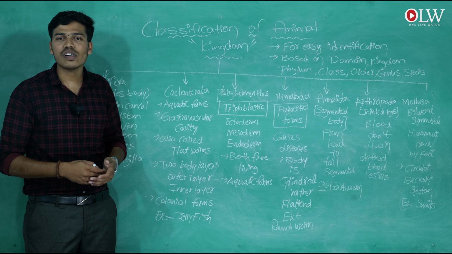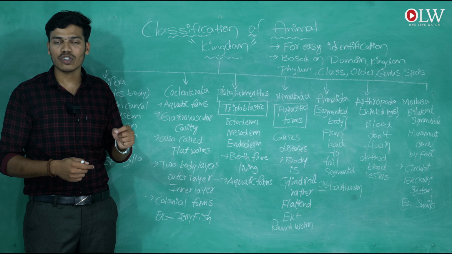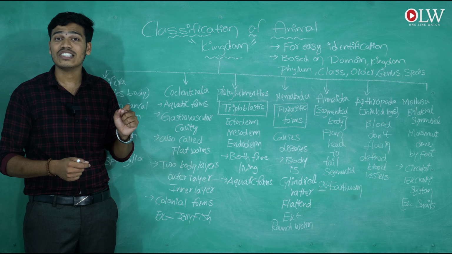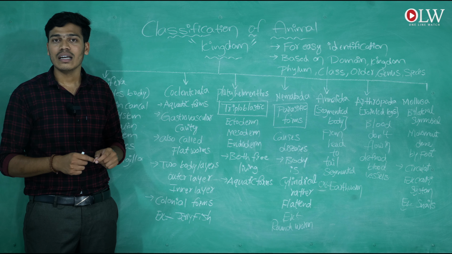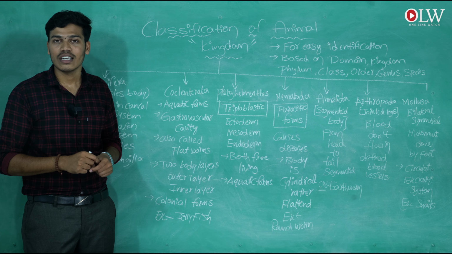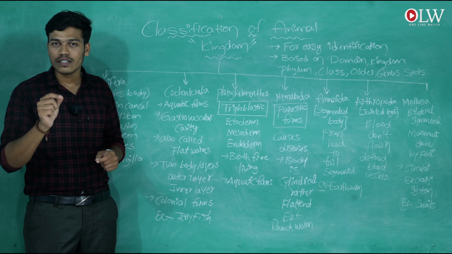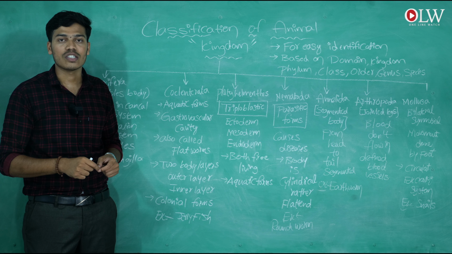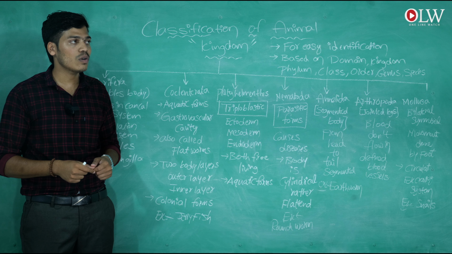Have you observed the starfish body? The starfish body is hard and shell-like, and when we observe it deeply, the body is made of small hard structures. That is about the echinodermata.